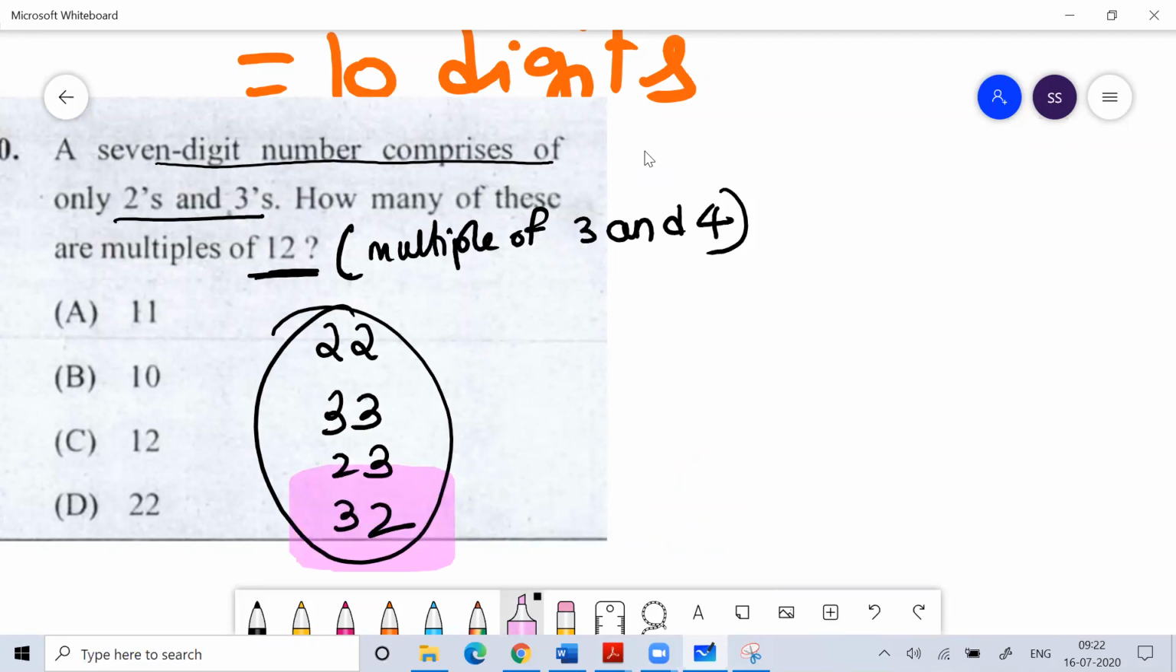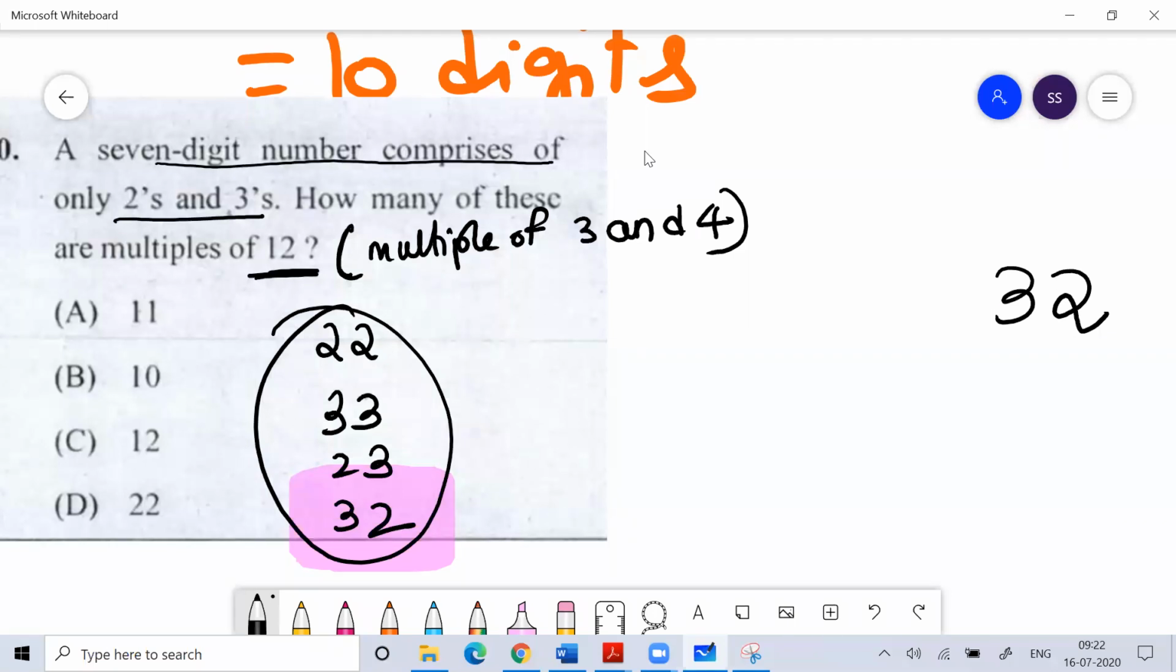So what does that mean? That means your last 2 digits will be 32, because you have to make a 7-digit number by using 2 and 3 only. Okay, so you will think about the cases.